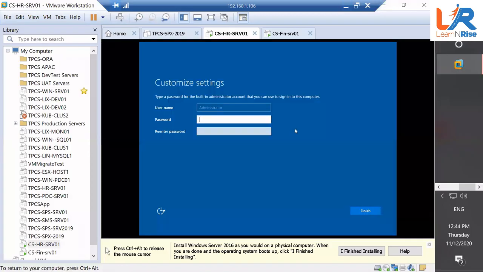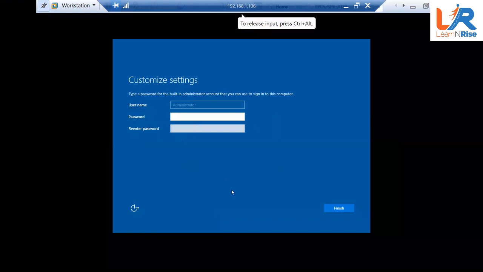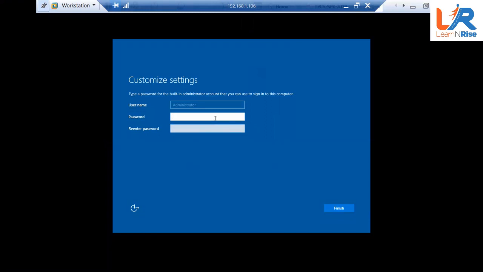So the installation has been completed. I think this installation was initiated by Srinivas, so I'm going to give the control this time to Srinivas. The installation of my server has been completed, but still it is not ready because you still have to do some configuration. So I give you control now.